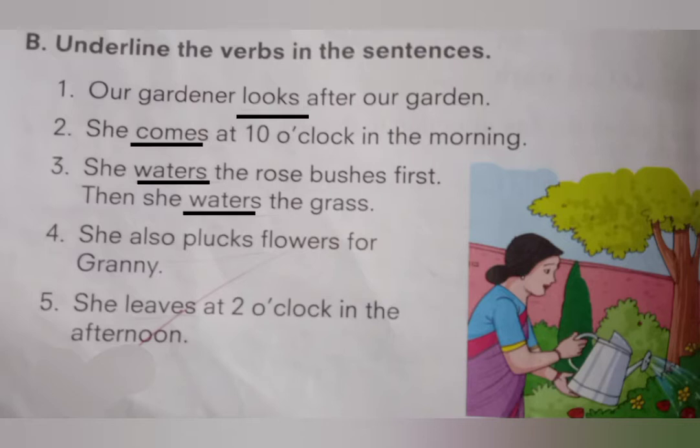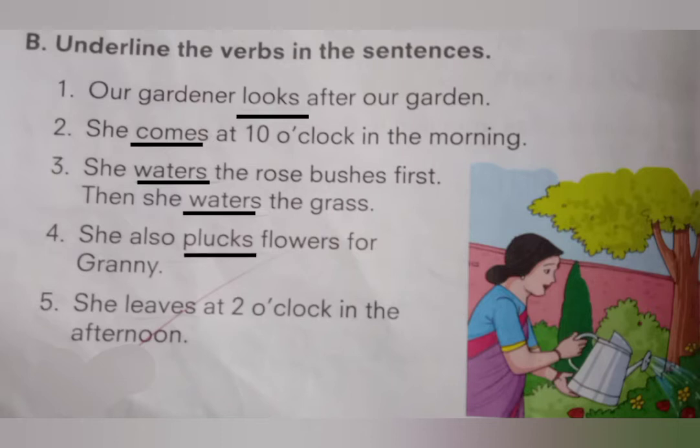Next, fourth example. She also plucks flowers for Granny. In this sentence, which is a verb? Which word do we have to underline? She, also, plucks, Granny. Come on. Yes, great, good. Plucks. You have to underline plucks.